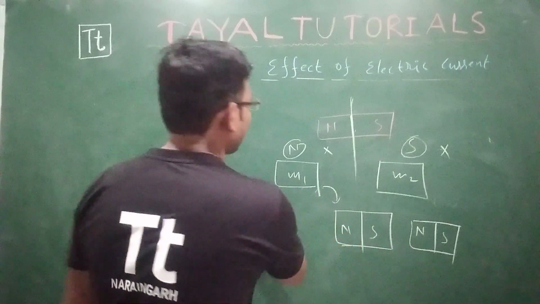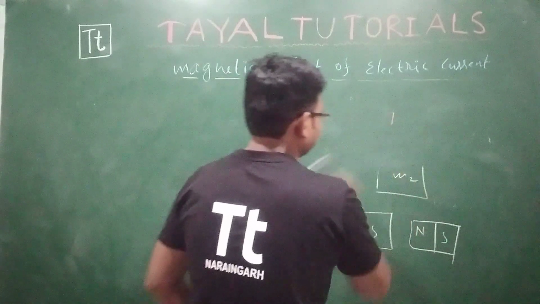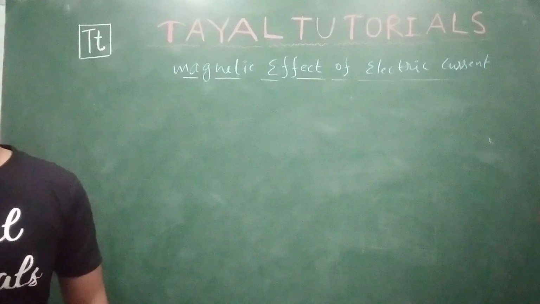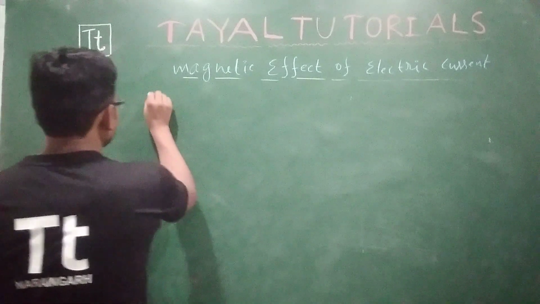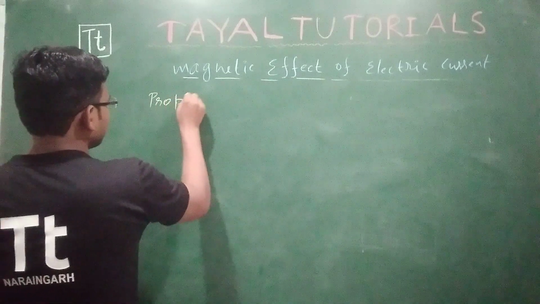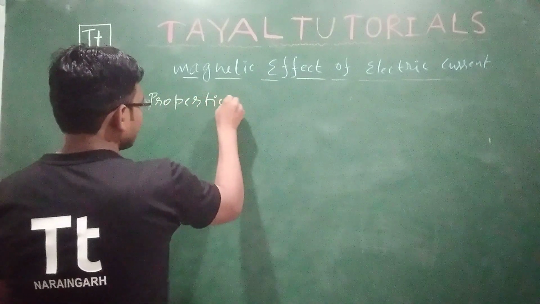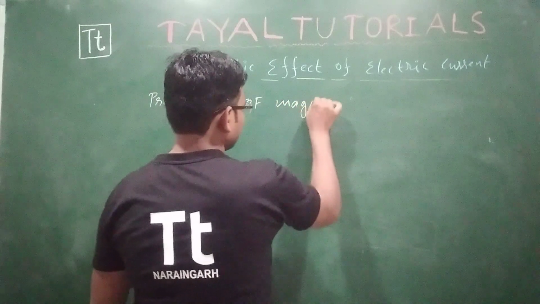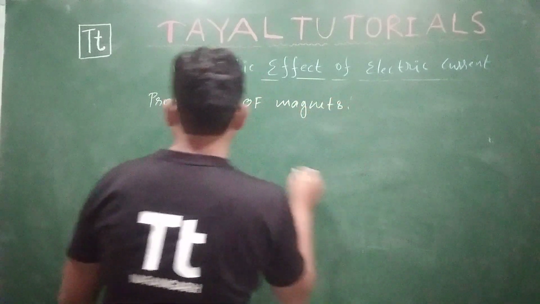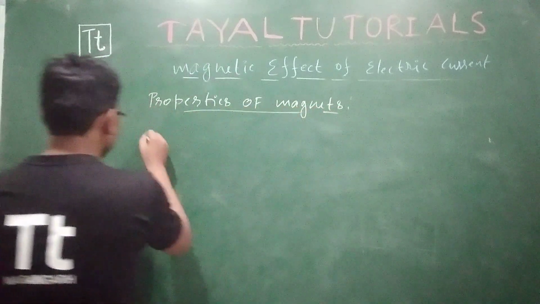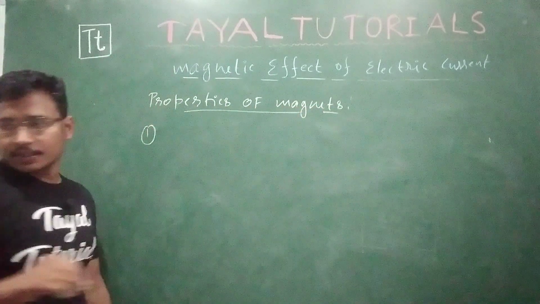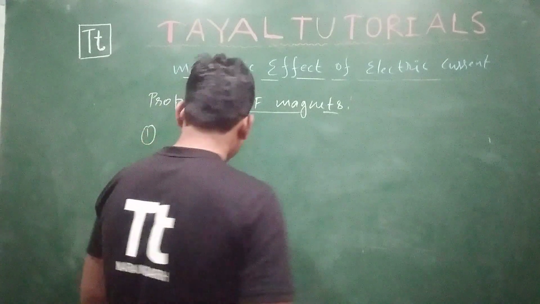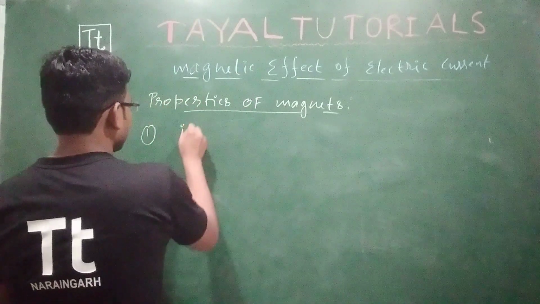So I am writing some of the properties of magnet. What is the first property?